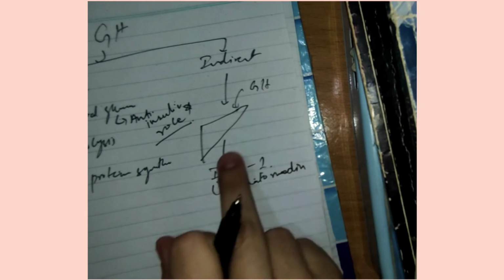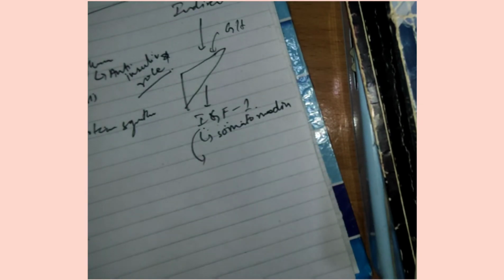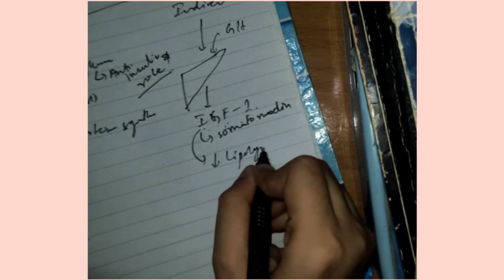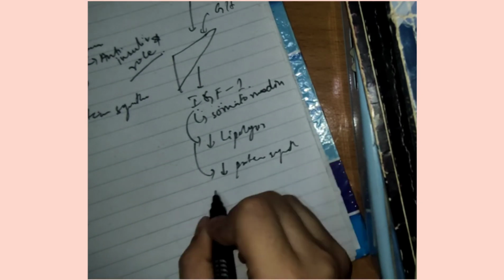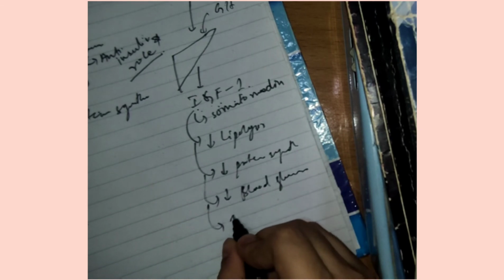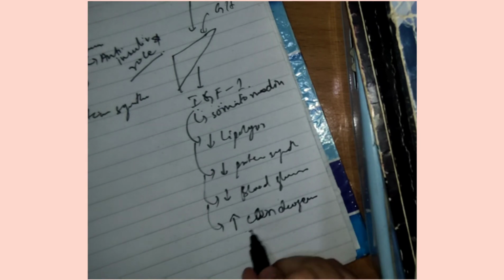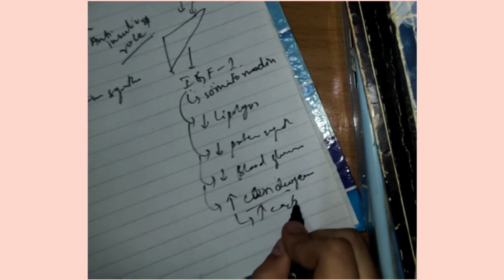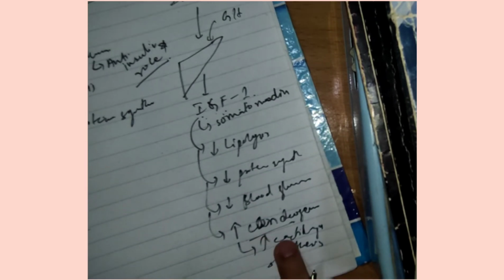And what factor releases this growth factor? Growth hormone will cause IGF secretion. Now what is the role of this IGF? It will decrease lipolysis, it will decrease protein synthesis, it will decrease blood glucose level, and it will cause increased chondrogenesis. Chondrogenesis means increased cartilage synthesis, right? Chondro means cartilage, so here it will increase cartilage synthesis.